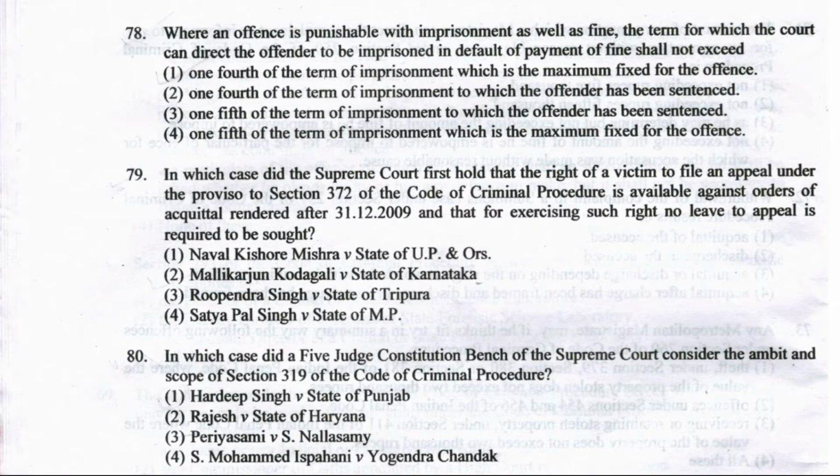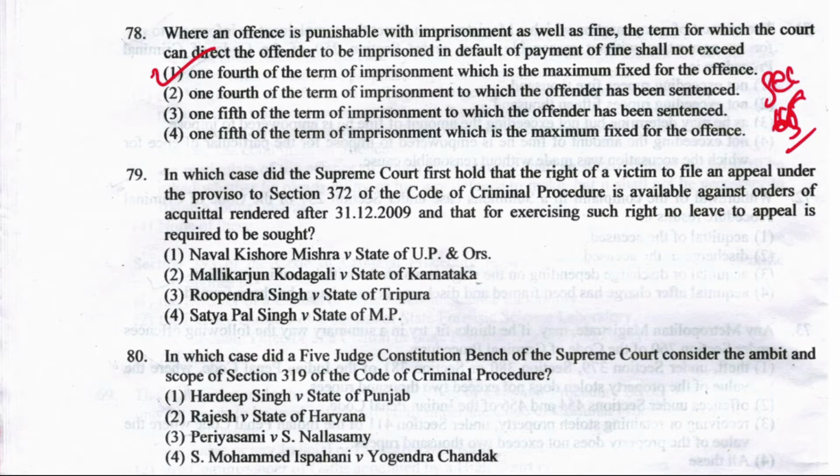Where an offence is punishable with imprisonment as well as fine, the term for which the court can direct the offender to be imprisoned in default of payment of fine shall not exceed 1/4 of the term of imprisonment which is the maximum fixed for the offence. So this is about section 65 of IPC. The right answer according to that section is option number 1, 1/4 of the term of imprisonment which is the maximum fixed for the offence, right?